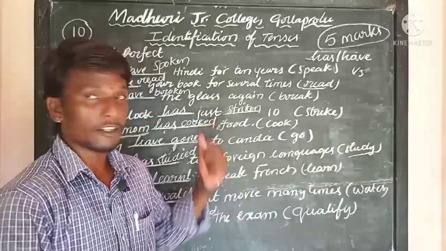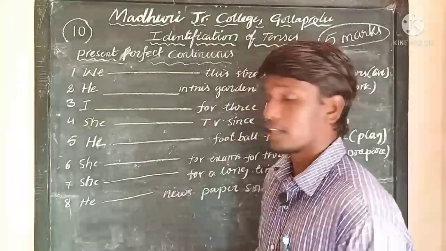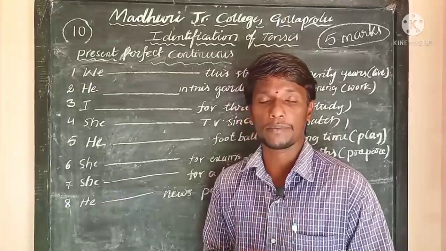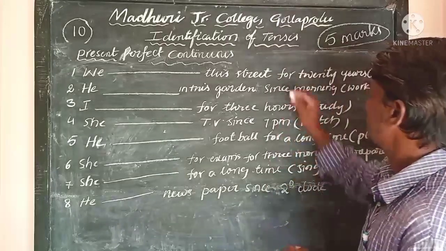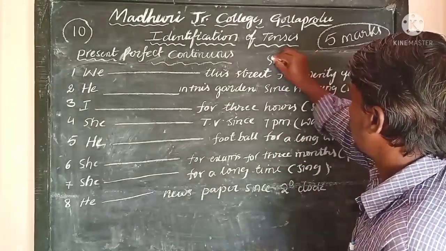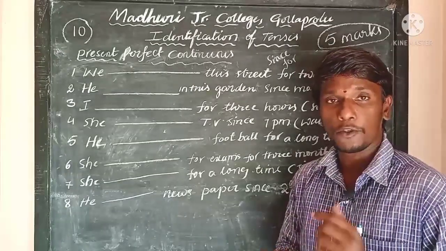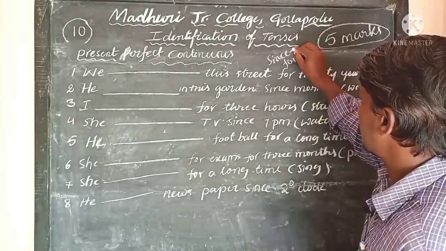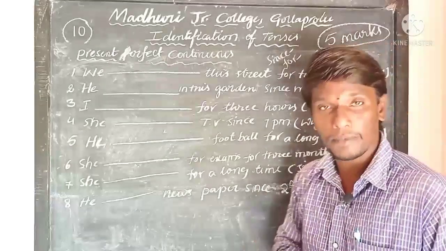Okay. Now let us continue with present perfect continuous tense. So how is present perfect continuous tense identified? It is very easy to identify present perfect continuous tense. See, dear students, whenever you find since or for in a given sentence, you can confirm it as present perfect continuous tense. Here since indicates point of time, for indicates period of time.